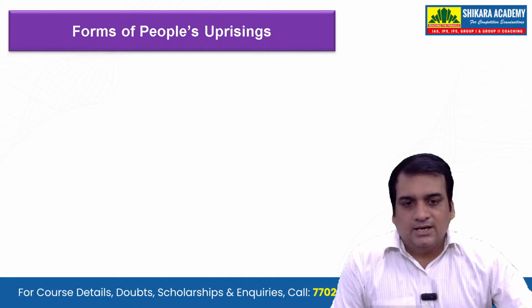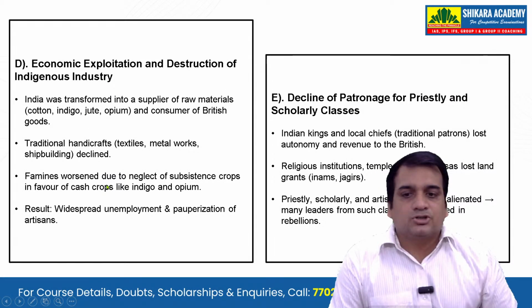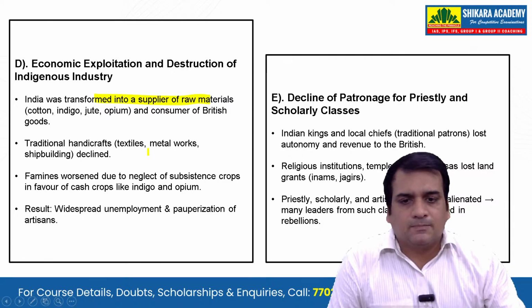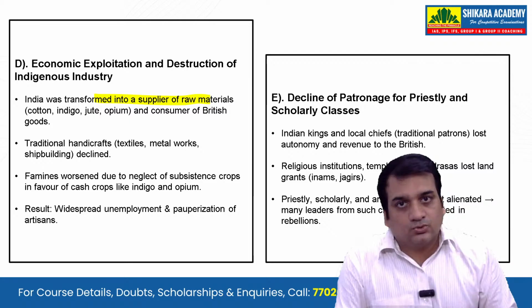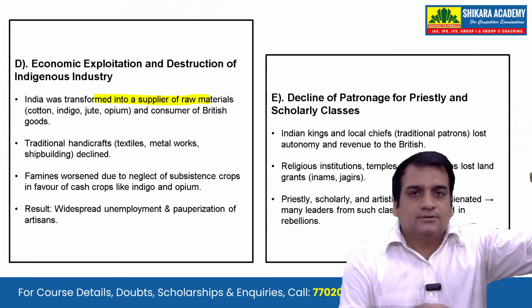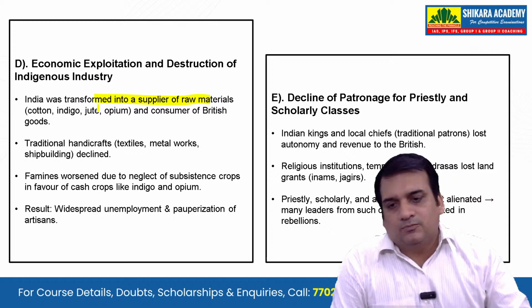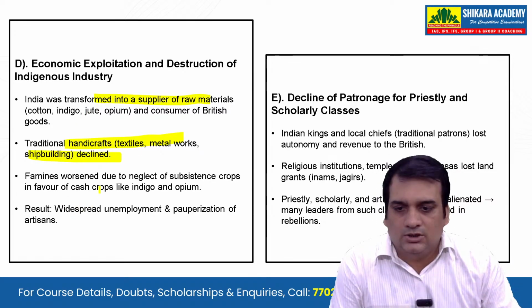Next is the economic exploitation and the destruction of indigenous industry. India was transformed into a supplier of raw materials, cotton, indigo, jute, opium, and a consumer of British goods. So the Indian goods were being supplied to the Britishers, and the Britishers' end products were being brought to India. Traditional handicrafts like textile, metalworks, and shipbuilding were declining.